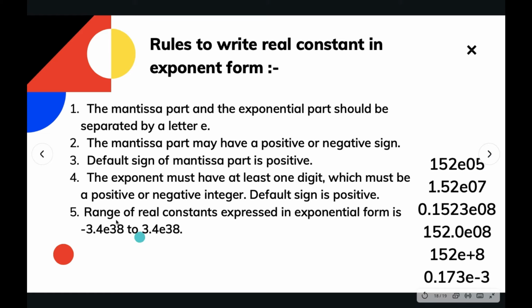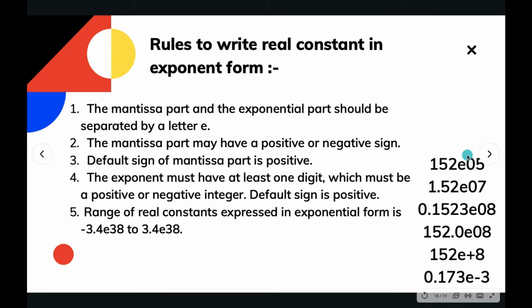Now these are the rules for writing in exponent form. The mantissa part and the exponent part should be separated by the letter E. Here are some examples. The part before E is called the mantissa, and the part after E is called the exponent part.